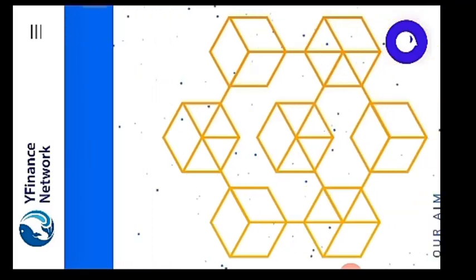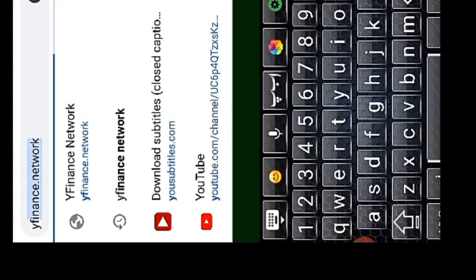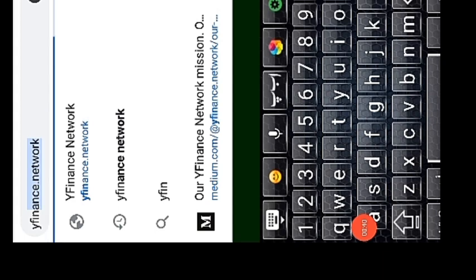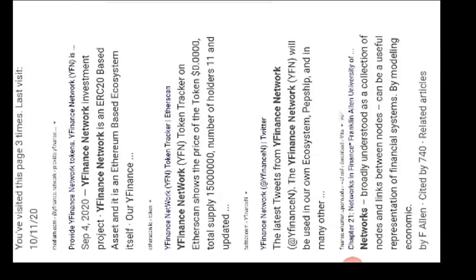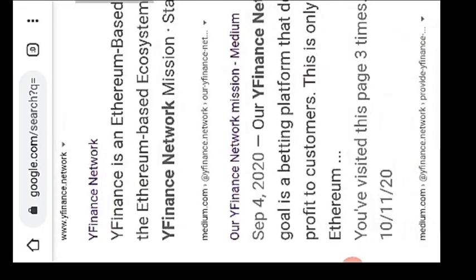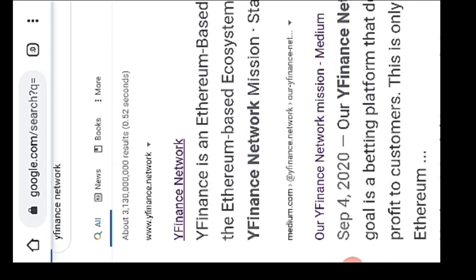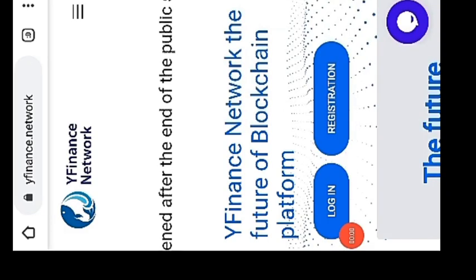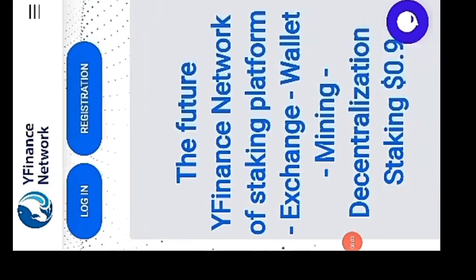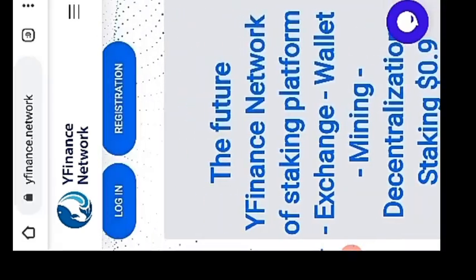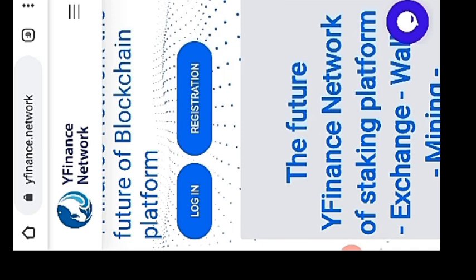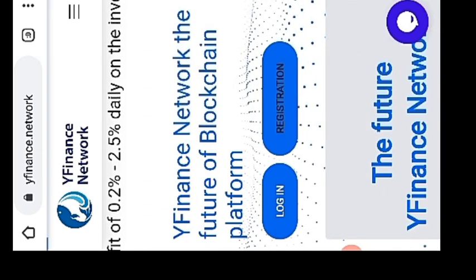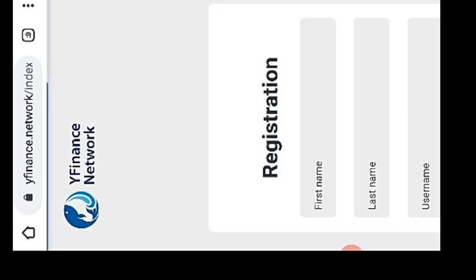Friends, first of all, you have to open your Chrome browser or Google browser or any one which you have. You have to write yfinance.network. Just click on the enter button. As you can see, there are a number of sites, but you have to choose the first one, the right one. Yeah, this is Y Finance Network. Just click on it. As you can see, there are two buttons, login or registration. It's the interface of the site, so you have to click on the registration button. Just click on it and go ahead.